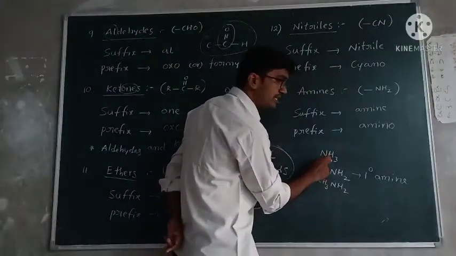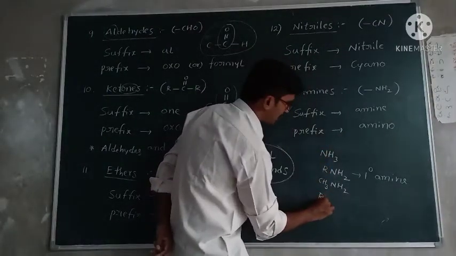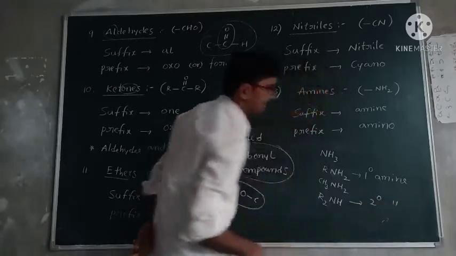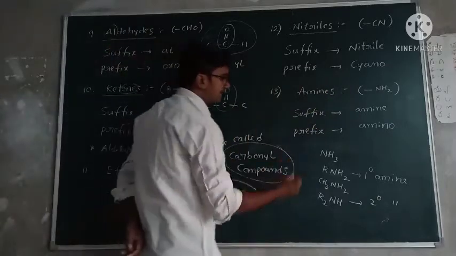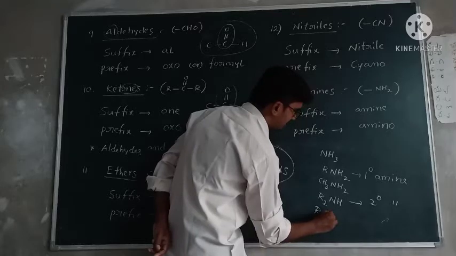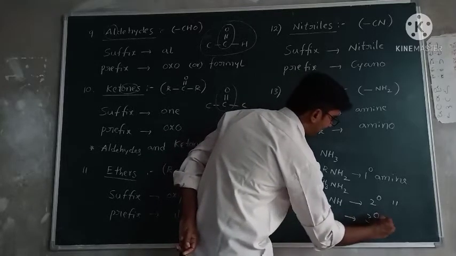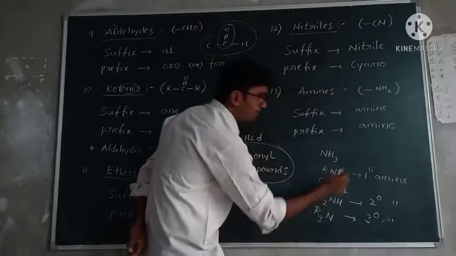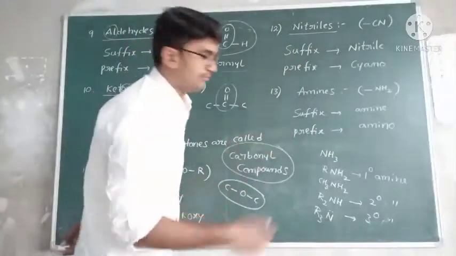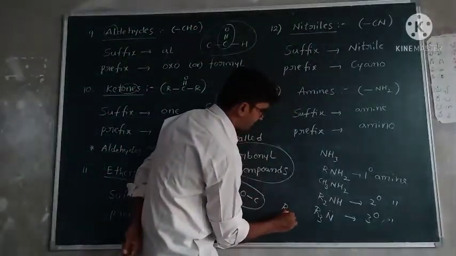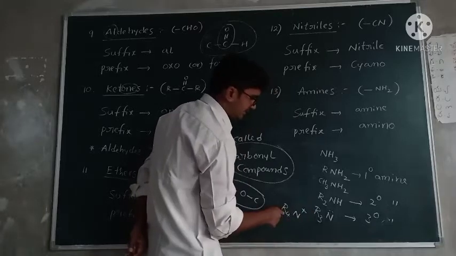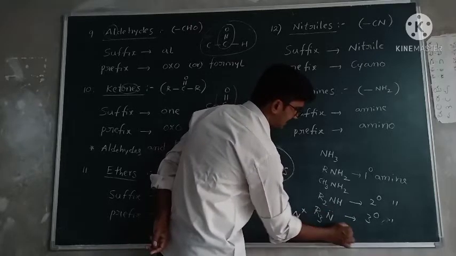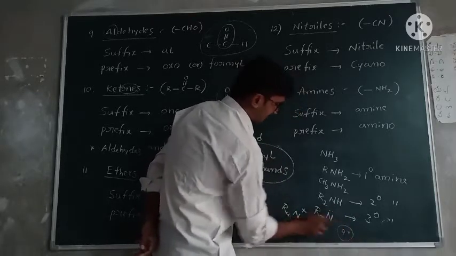Similarly, if two hydrogens are replaced by two alkyl groups, R2NH, this is called a secondary amine. If three hydrogens are replaced by three alkyl groups, this is called a tertiary amine. The nitrogen contains one lone pair; if this lone pair is donated to any carbon cation, then it forms R4N+.